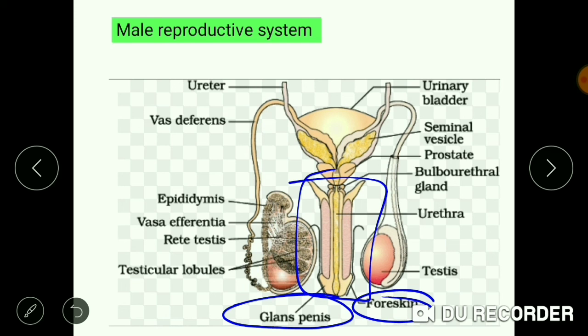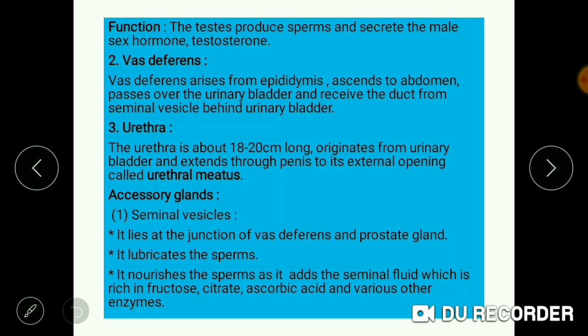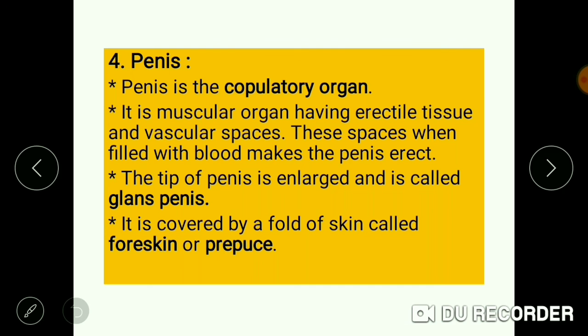Why is the penis known as the male copulatory organ? Because it takes part in copulation and is responsible for transferring the sperm into the female vagina. So these are the four major parts of the male reproductive system.